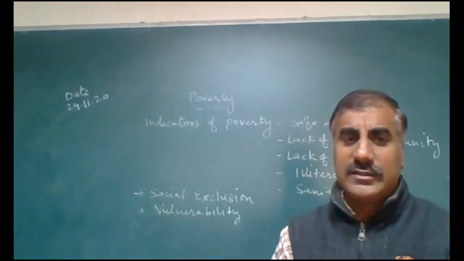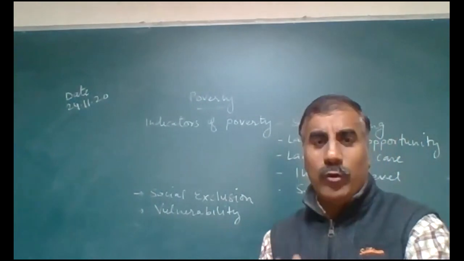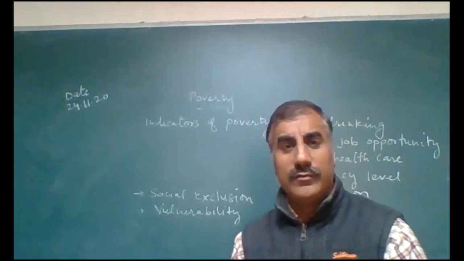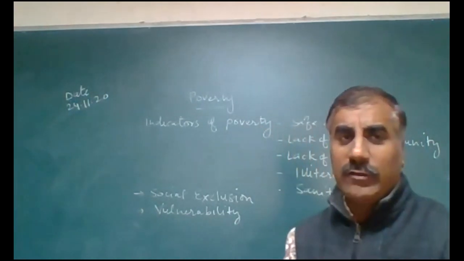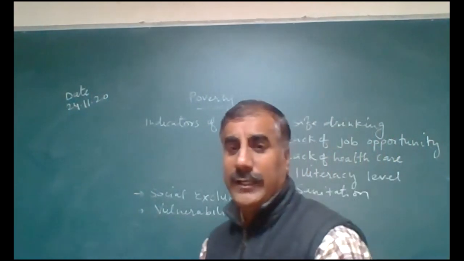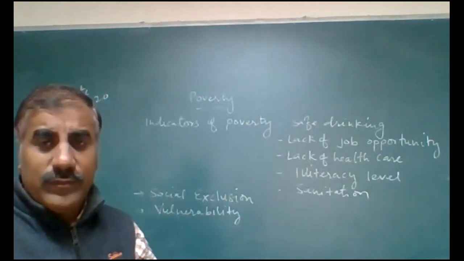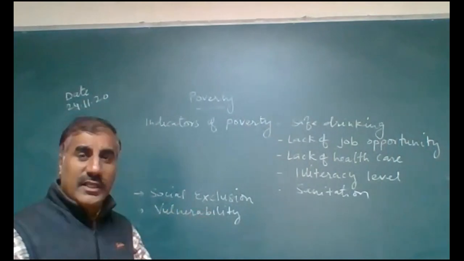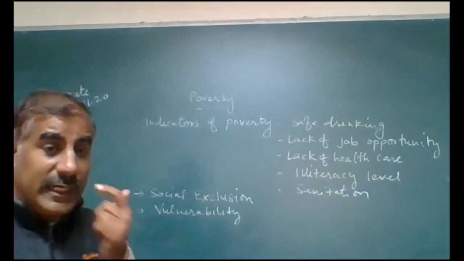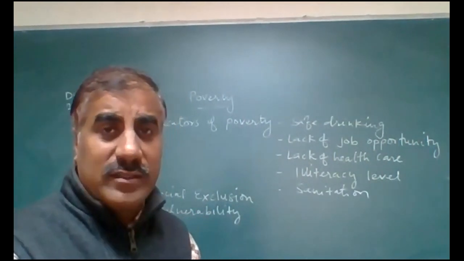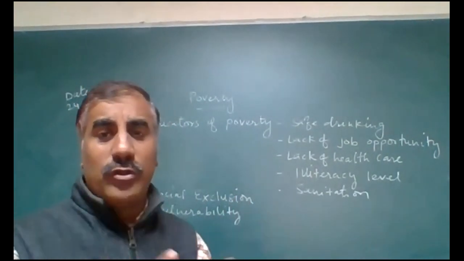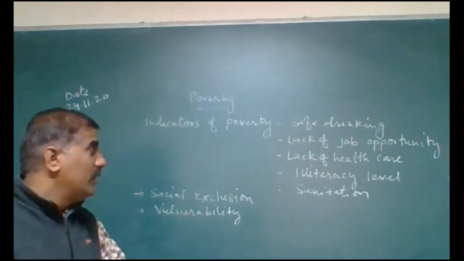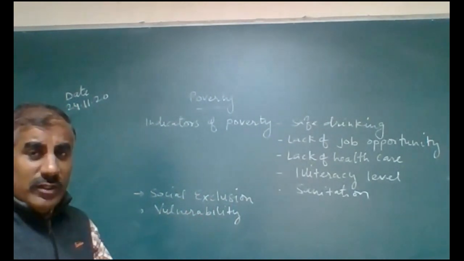Later on we'll discuss how we estimate poverty, how we calculate it. There are two criteria for calculation of the poverty line. And third, we'll discuss what we mean by social exclusion and vulnerable groups, and why such groups may suffer more during any natural disaster or epidemic. So these are the points we'll discuss.